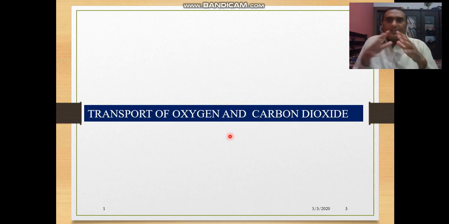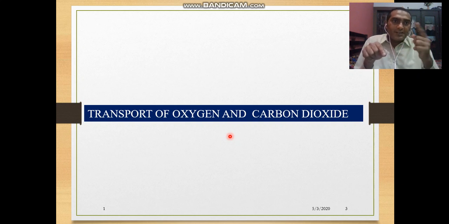Let's move further. Transport of oxygen and carbon dioxide we will discuss here. Oxygen is mostly transported with the help of hemoglobin, while carbon dioxide is transported by two main mechanisms. One is with the help of RBCs and the other is with the help of plasma. 5% of carbon dioxide is transported by plasma or water. Plasma water transports carbon dioxide in the presence of sodium.